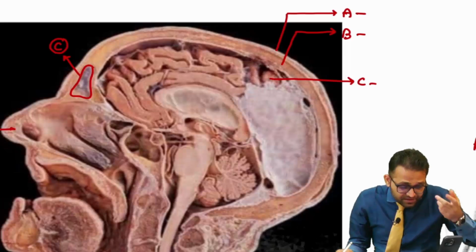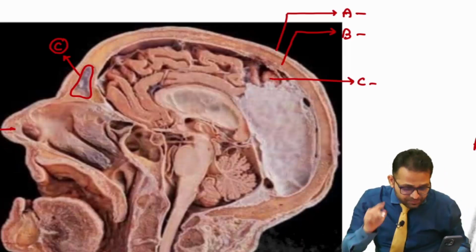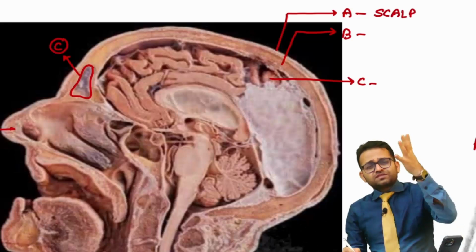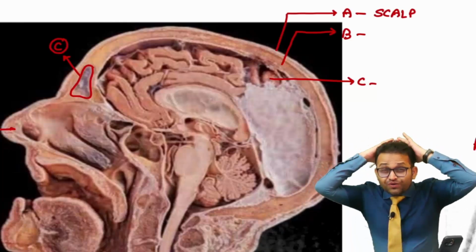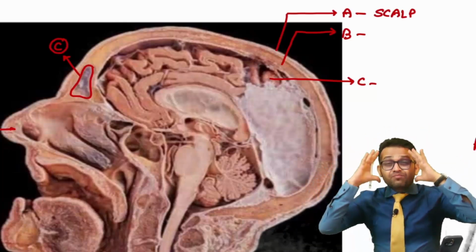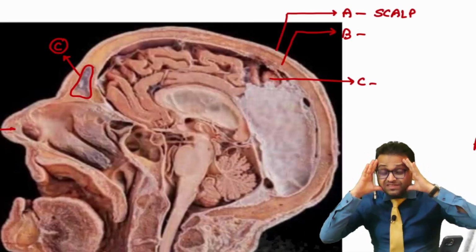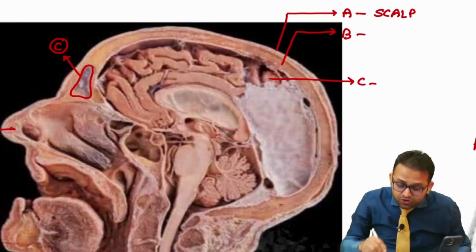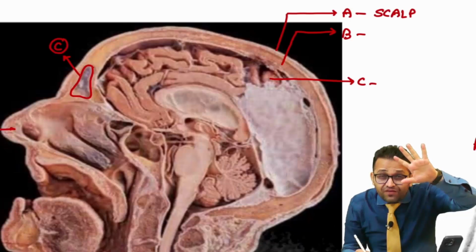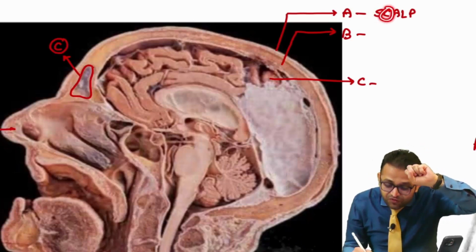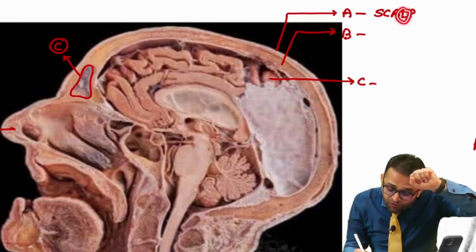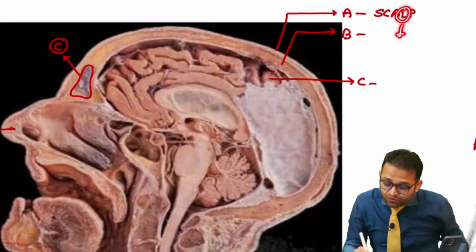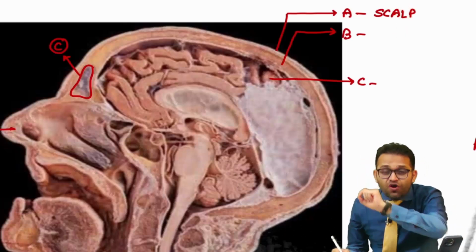A, B, C, D. Yes, Shreya Krishna is saying A is scalp. Shreya, you are right. A is our scalp. So just a few lines about the scalp. A scalp is nothing but a soft tissue covering over the cranial vault. हमारा जो दिमाग है, हमारा जो फेस है, हमारा जो cranial vault है, उसके ऊपर जो soft tissue covering है, that is the scalp. Okay, I will teach you in the head neck face area the magic of 5 for the scalp. S for skin, C for connective tissue, A for aponeurosis, L for loose connective tissue, P for pericranium. The recent FMG question, remember, L for loose connective tissue is the dangerous area of the scalp.